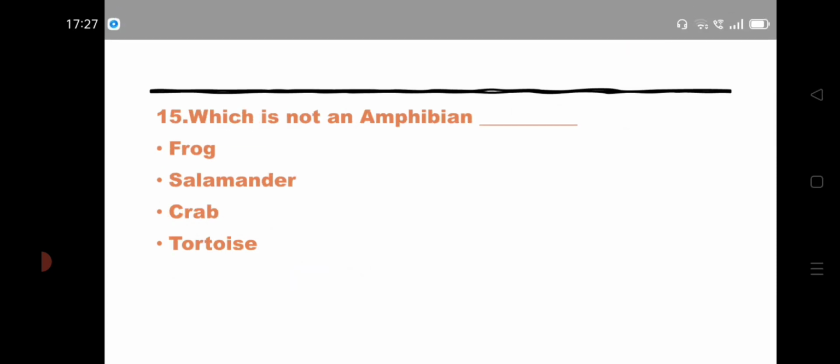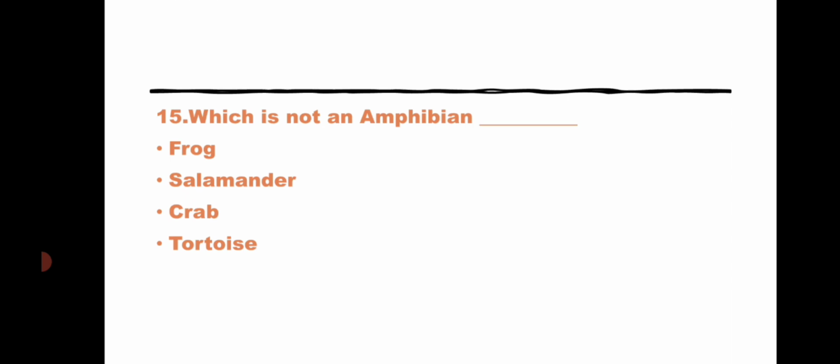Coming for the last and final question. Which is not an amphibian? Option 1 frog, option 2 salamander, option 3 crab, option 4 tortoise.